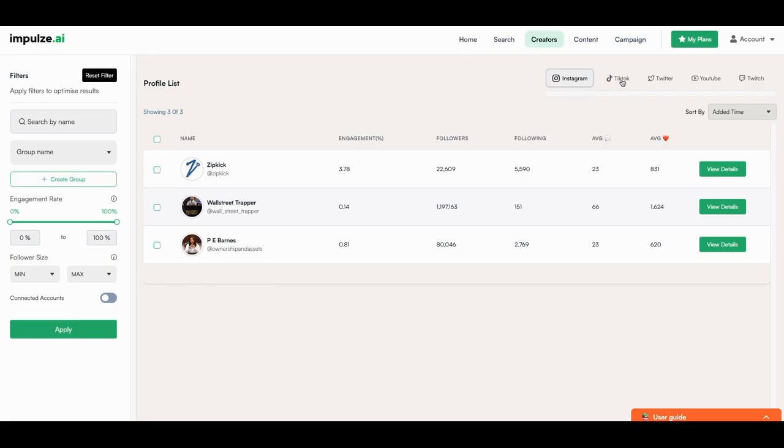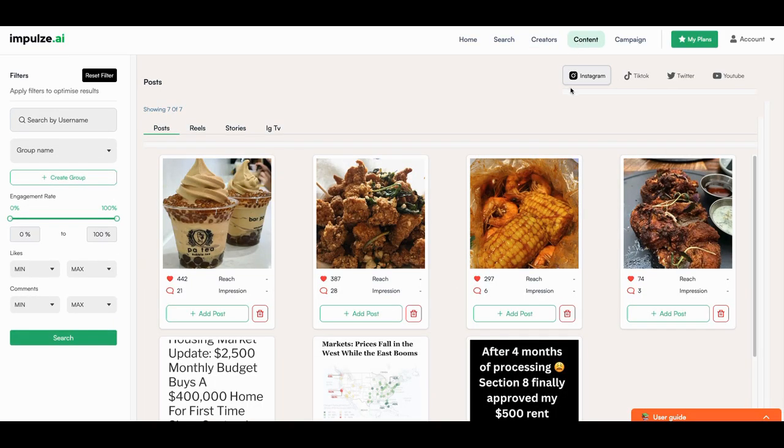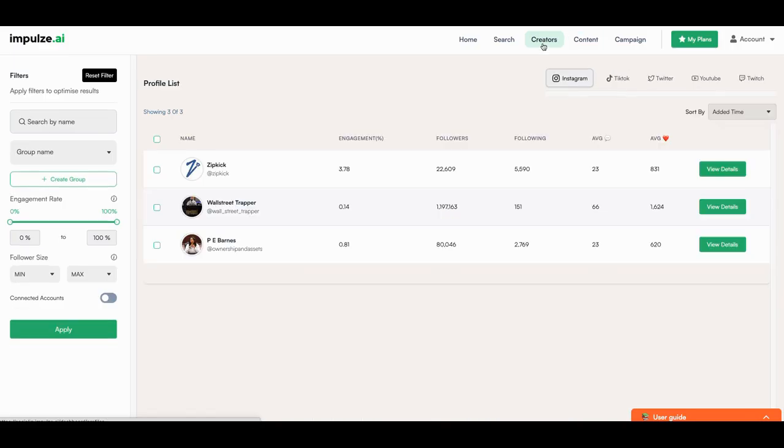You can do the same thing for TikTok, Twitter, YouTube, and Twitch. All right, you can find different. And so what you can do here is you can go and you can share this particular link with them. And you can also come back and you can create a first party engagement with them, right? You can create a first party engagement with them.